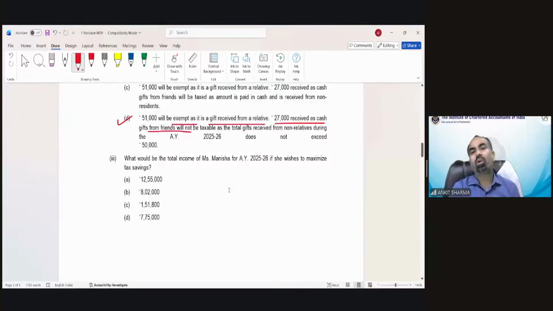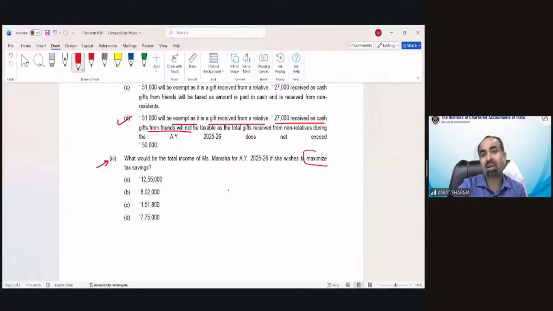What would be the total income of Manisha for assessment year 25-26 if she wishes to maximize tax saving? Now, this one is very, very important. Due to only this point, now we have to find out the residential status of Manisha. Now we have to find out the total income of Manisha, and this is to maximize tax saving.